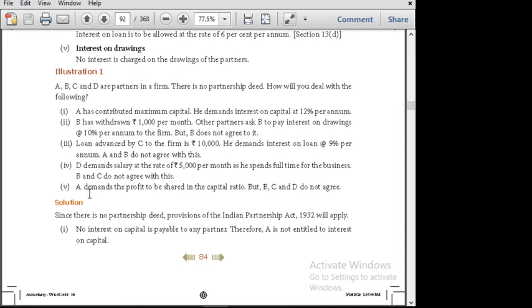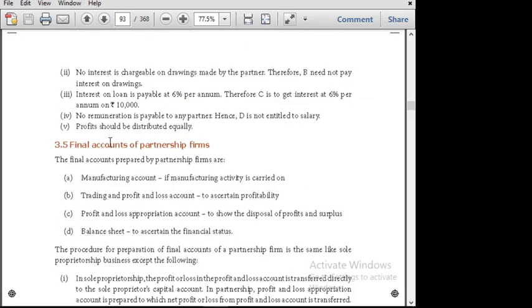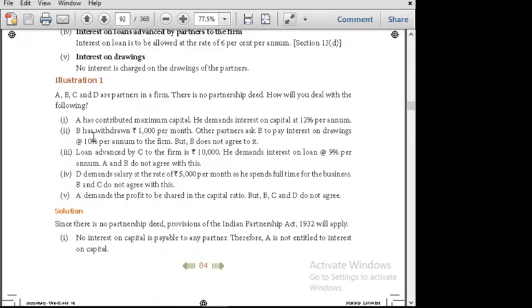Next question, the fifth question. A demands a profit to be shared in the capital ratio, but B, C and D do not agree. What's the answer? Profit should be distributed only equally. So based upon these provisions, that is the answer. And the same question is asked in the exercise problem also.